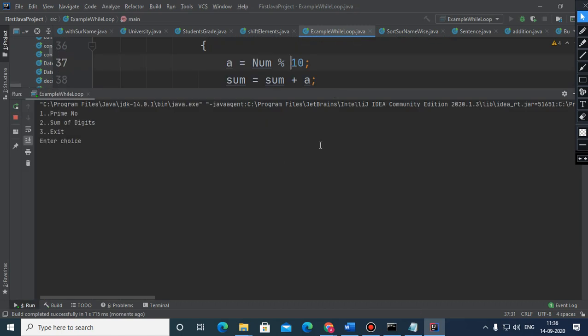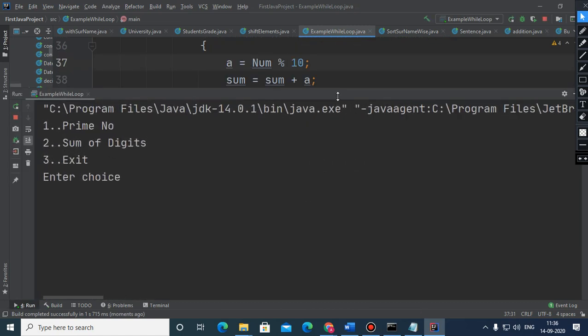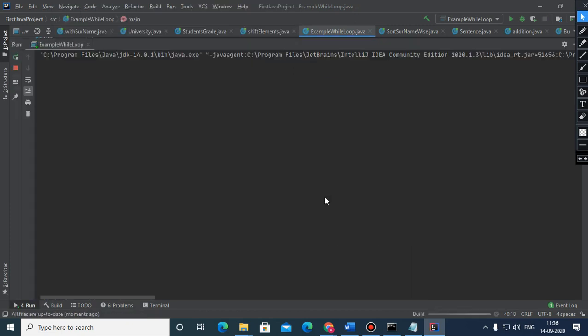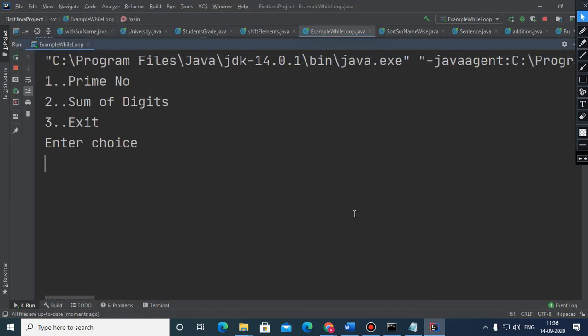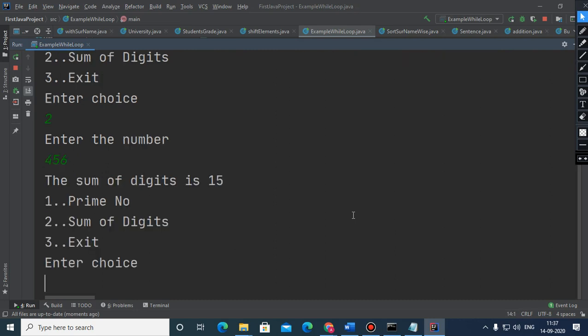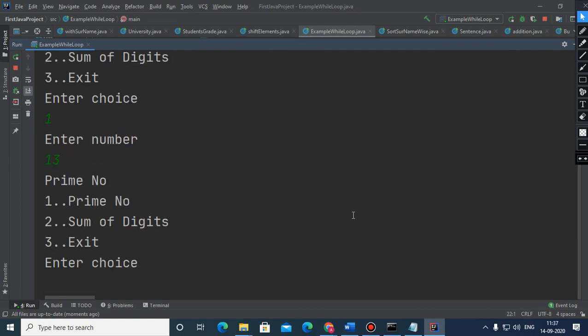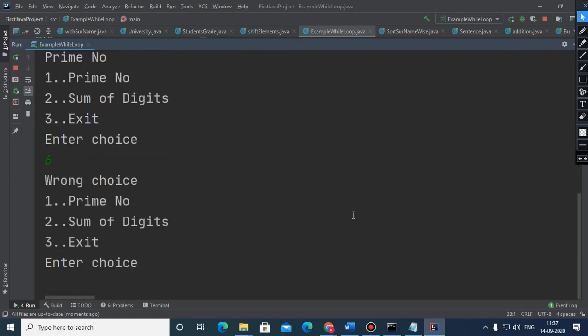So there are 3 choices, 3 valid choices. If you immediately input 3, it will terminate, it will not perform any task. But suppose you want to perform a task and the second choice you accepted, this number is 456, the sum is 15. If the first choice is there, it will go for prime number. If this is not a valid choice, the answer will be wrong choice.